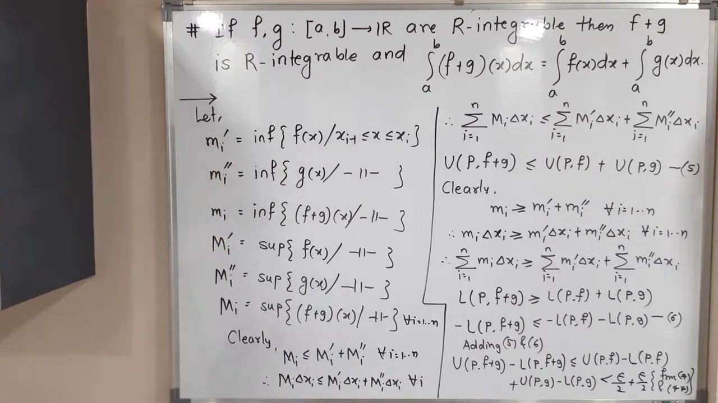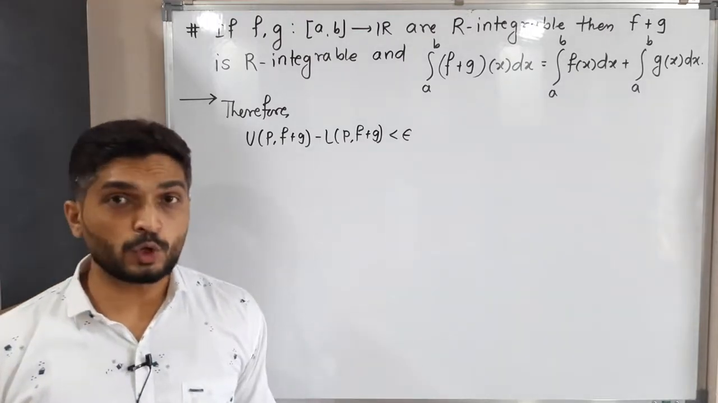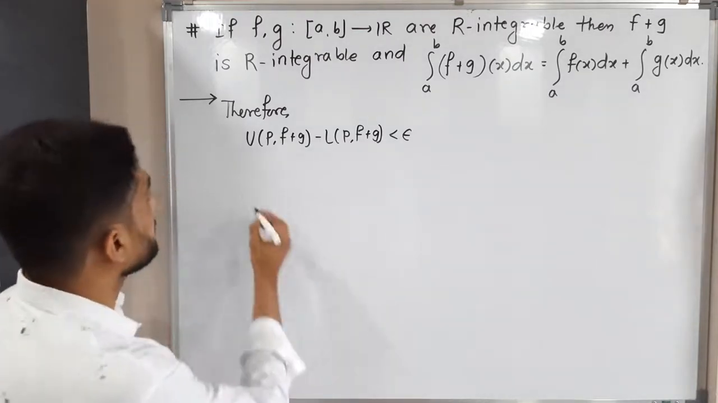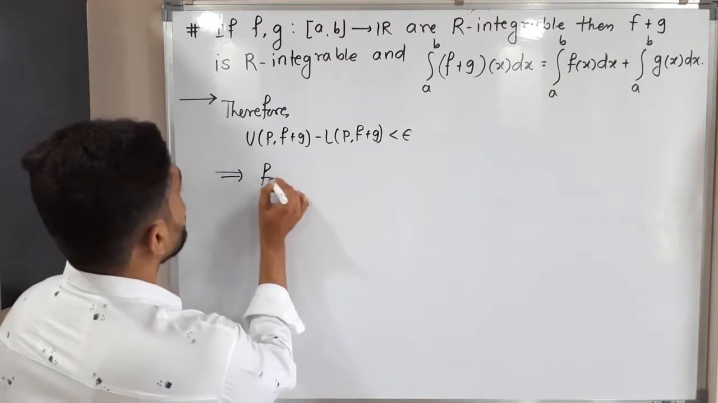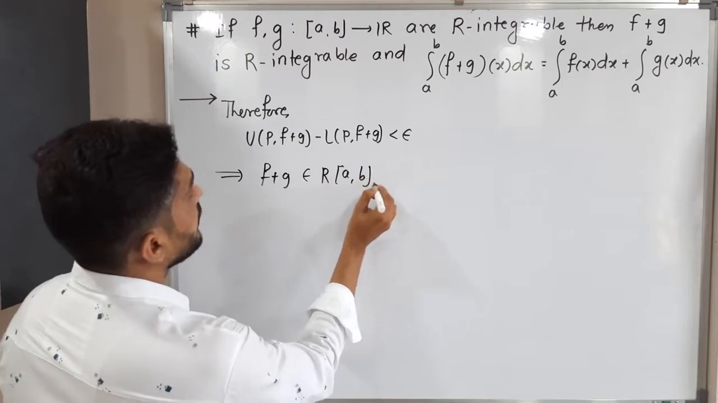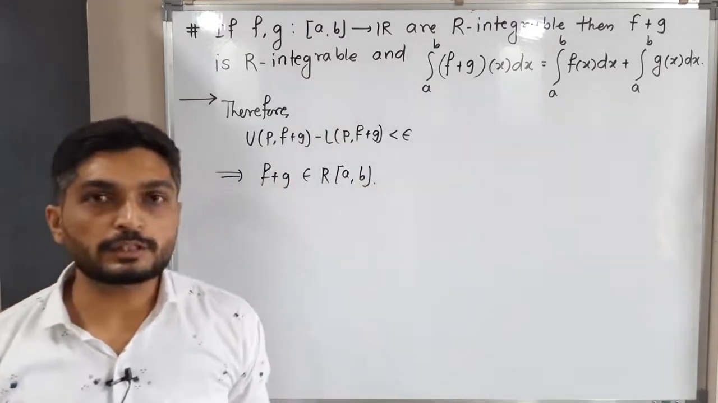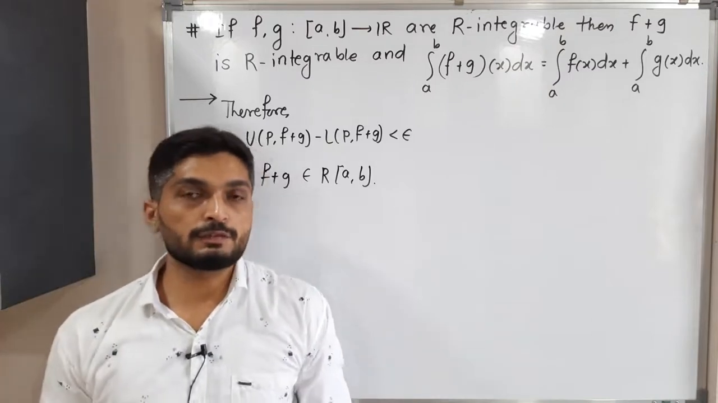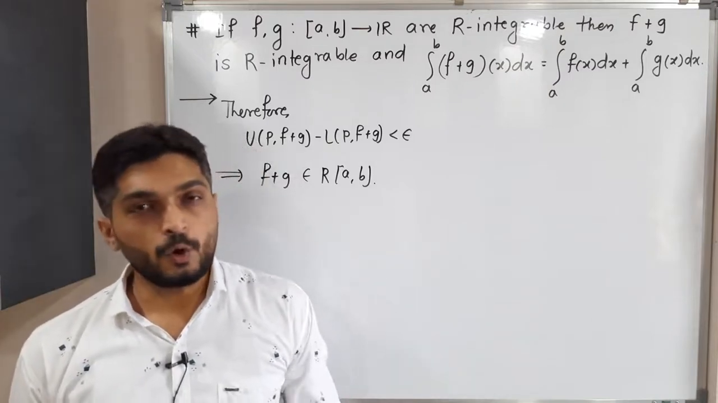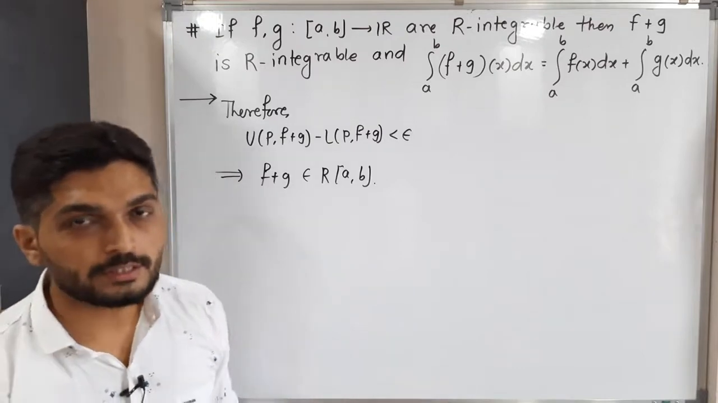Let me make a screenshot of it, then we will go further. So therefore we can write this: U(P, f+g) minus L(P, f+g) is less than epsilon. So the Riemann criterion is satisfied and we can declare yes, f plus g is Riemann integrable on the closed interval [a, b]. So this part we have completed. After that we have a sub-question. That means when we take the integration of f plus g, we can take separate integrals. Already we have used it several times, but now we have to prove it. So let us see how to prove.